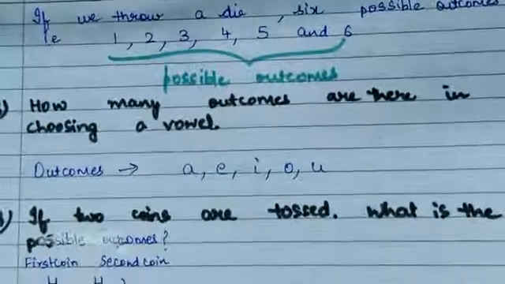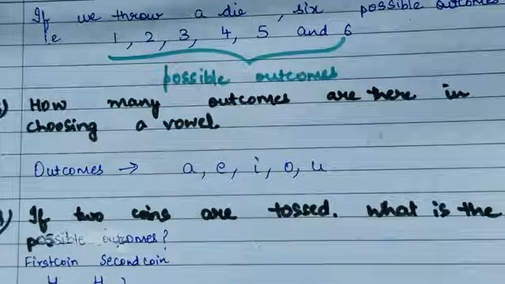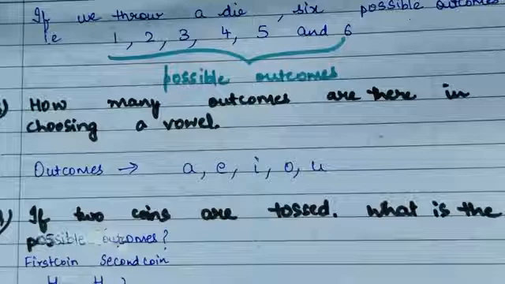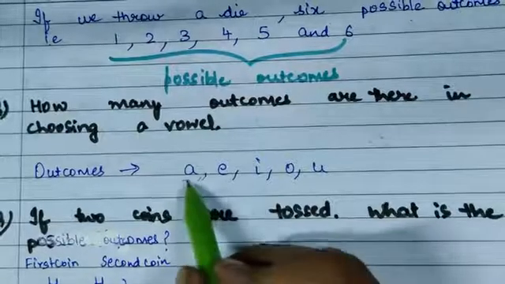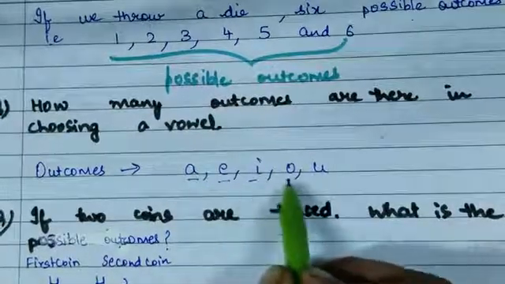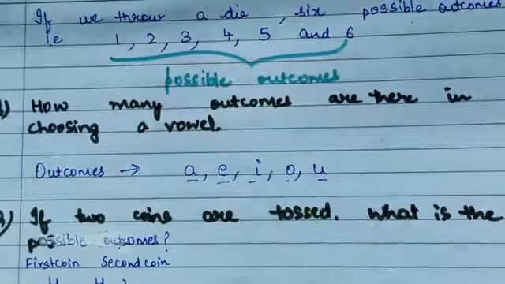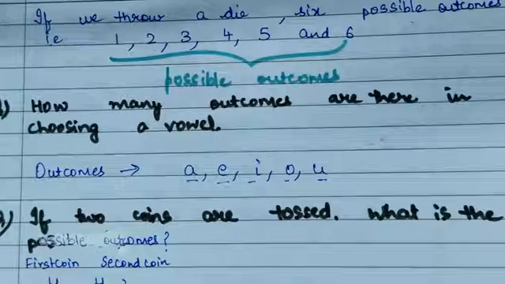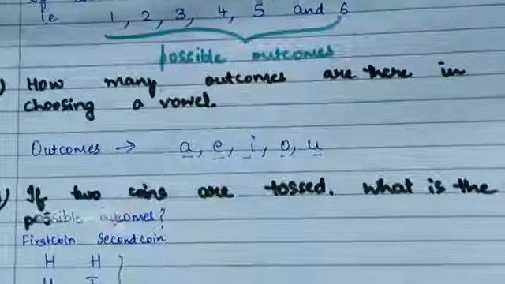How many outcomes are there in choosing a vowel? So now how many vowels are there? We have A, E, I, O, U. Only these are the possibilities. So these are the possible outcomes.